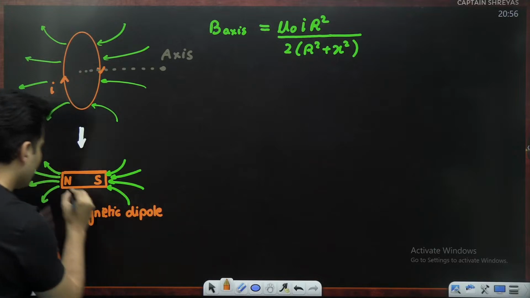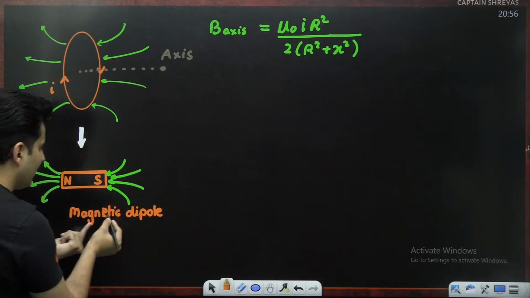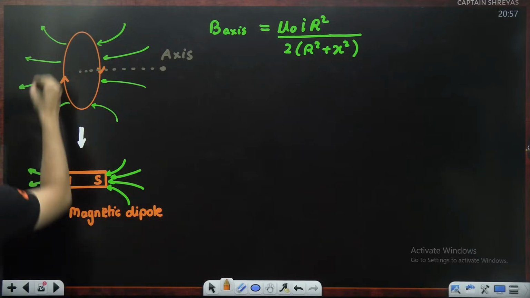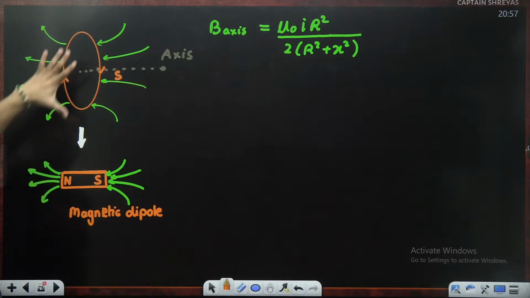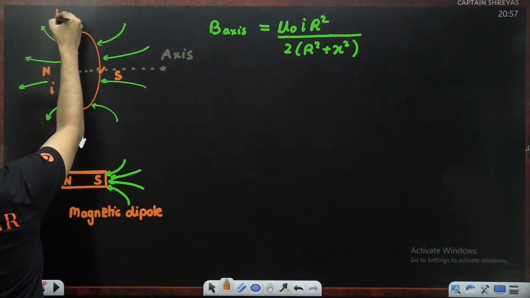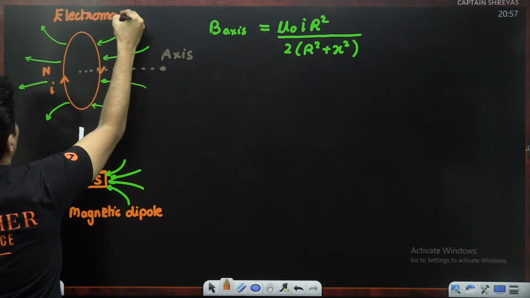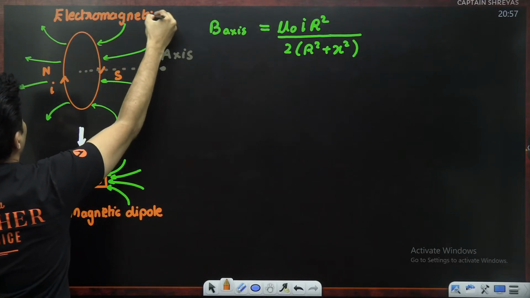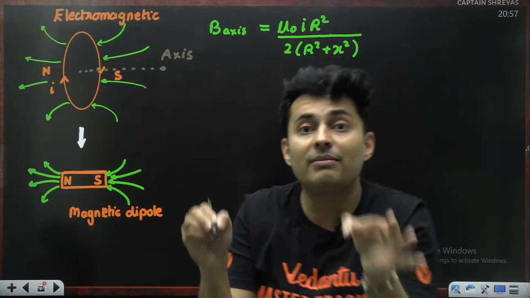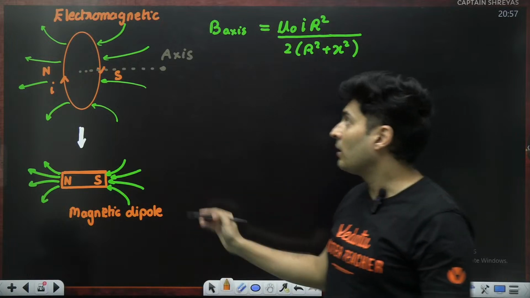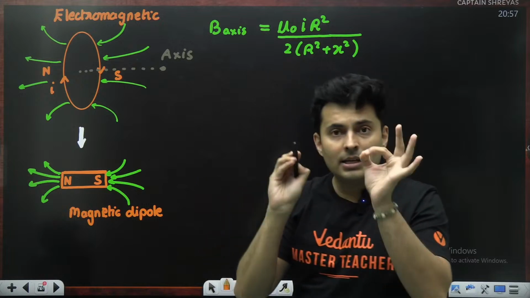Why dipole? Because there are two polarities, north pole and south pole. And they are magnetic in nature, hence magnetic dipole. This is the north side, this is the south side. So here this is actually an electromagnet, or rather I can say it's a coil carrying current. A coil which carries current behaves like an electromagnet.